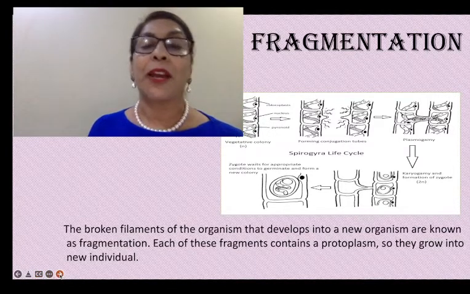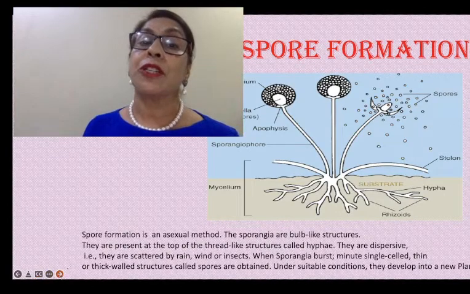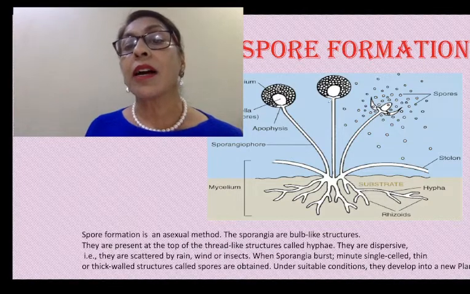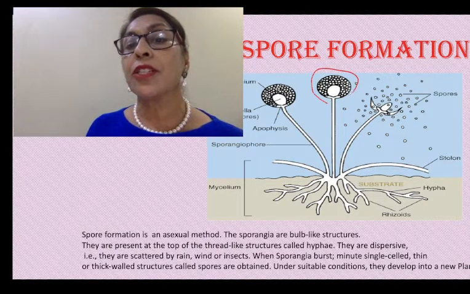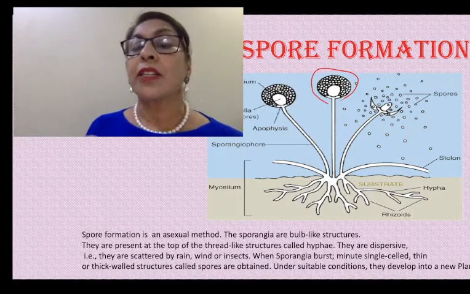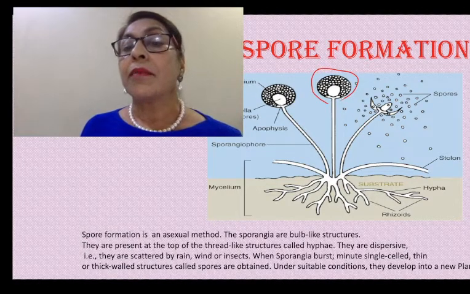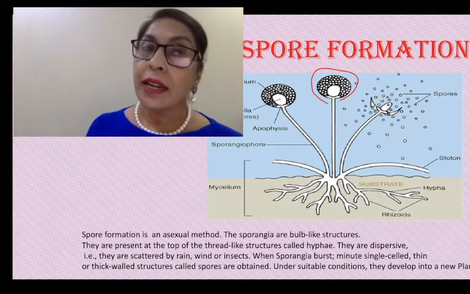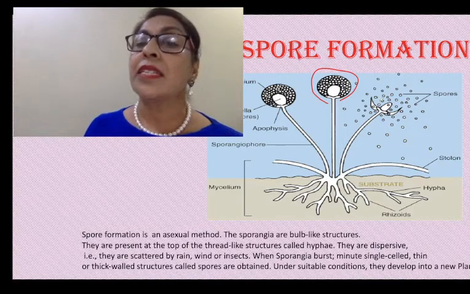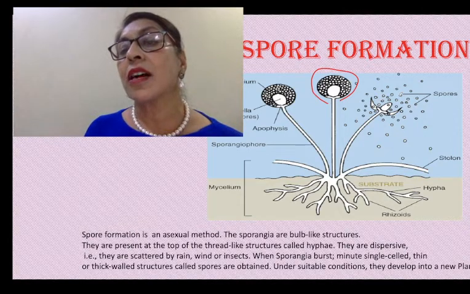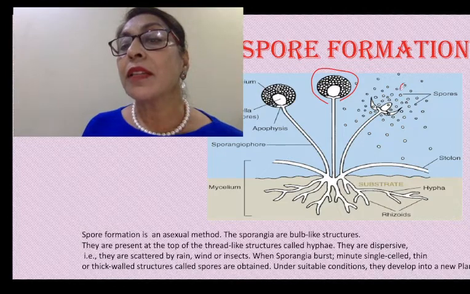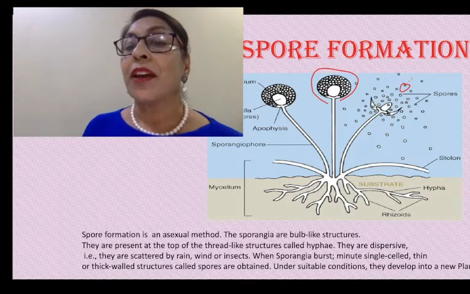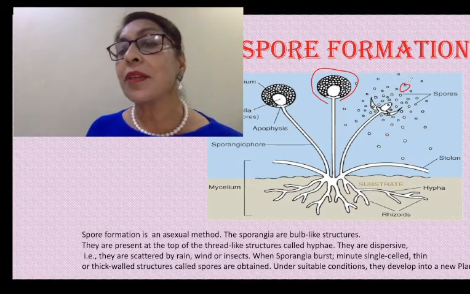Example is Spirogyra. Spore formation. It is also an asexual reproduction. A bulb-like structure is called the sporangium. It arises at the top and it contains many spores. These spores are liberated into the air by rain, by wind, by insects, and these are unicellular structures. Whenever they are in the air, they are covered by a protective layer which is called a cyst, which protects them from extreme conditions.